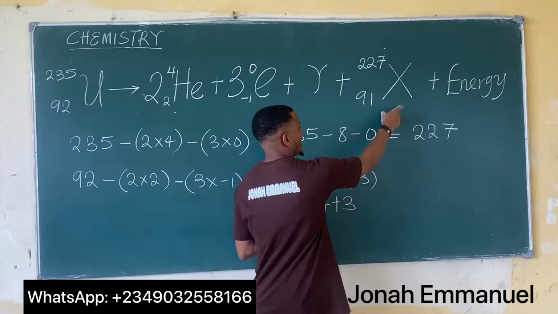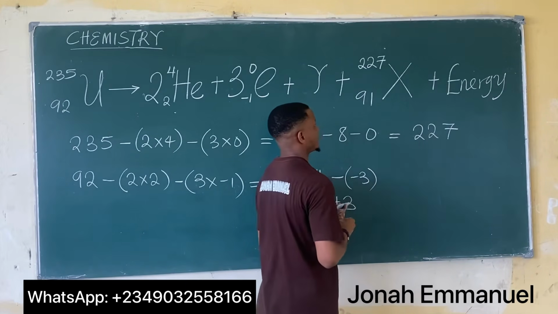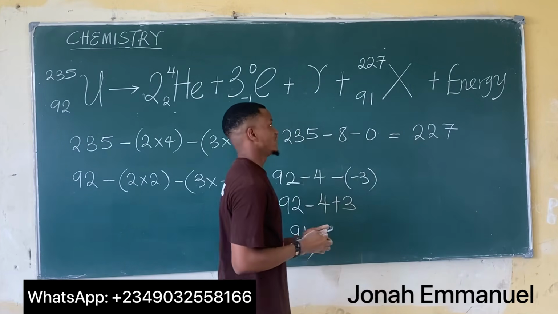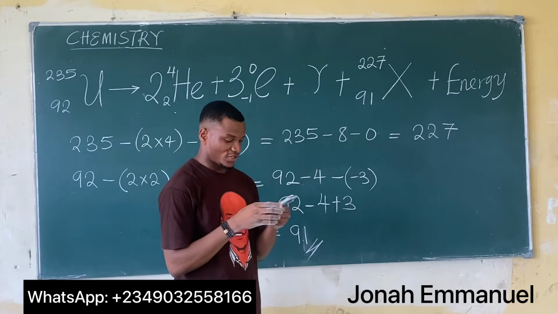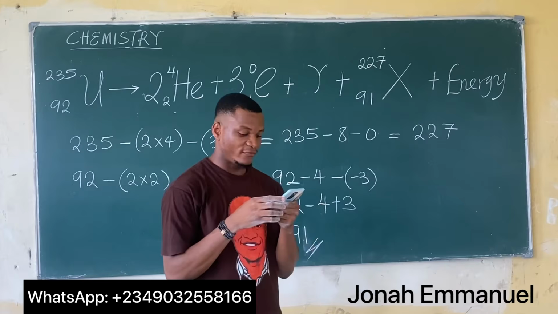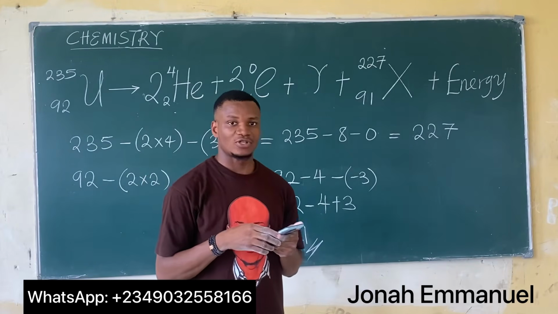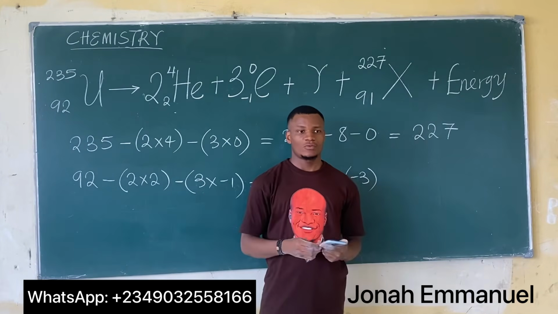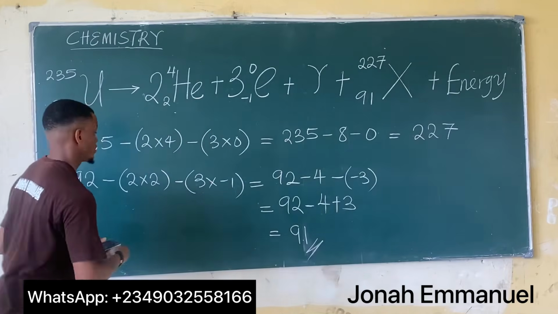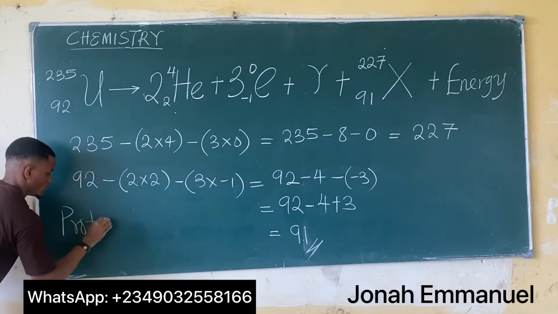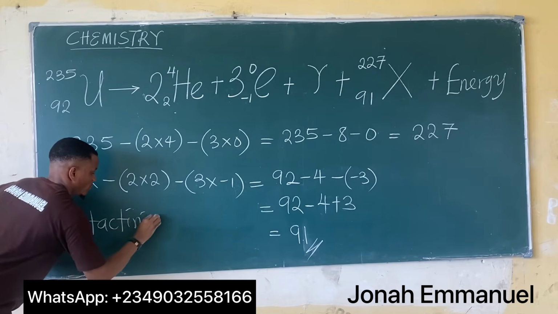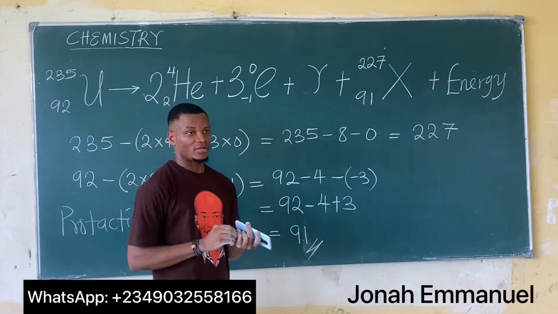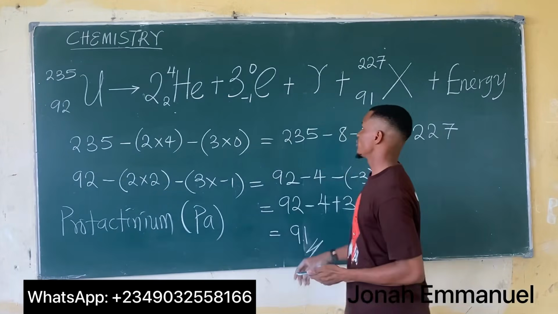It means that the daughter element is an element such that the atomic number is 91 and the mass number is 227. So that is the daughter element. Hence the answer is 227 for mass number and 91 for atomic number, and that is option C. By the way, the element with atomic number 91 is called protactinium, symbol Pa.